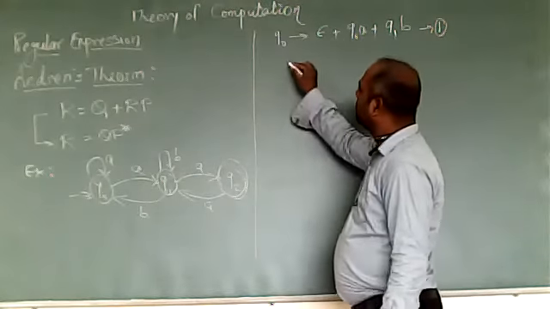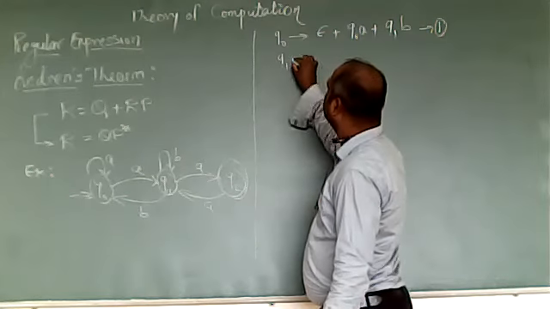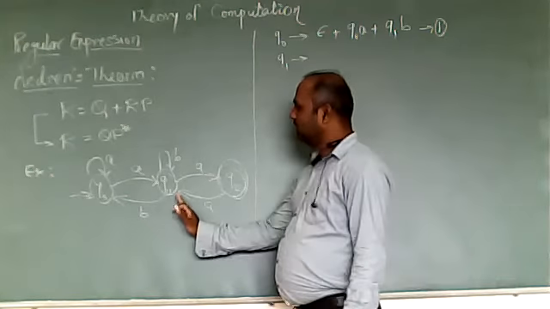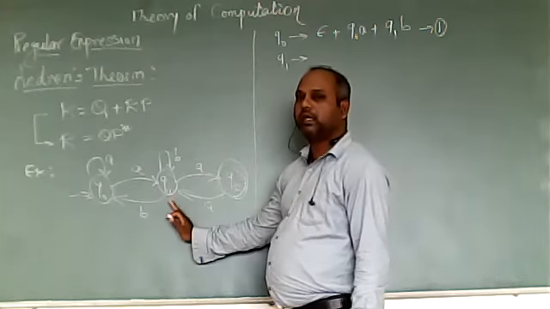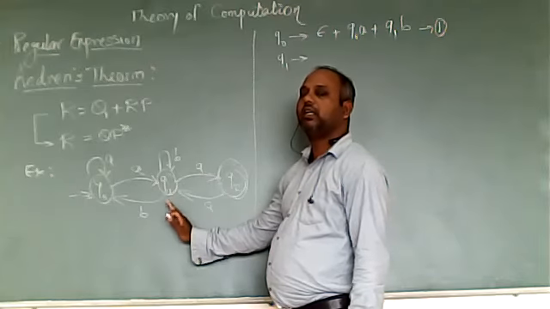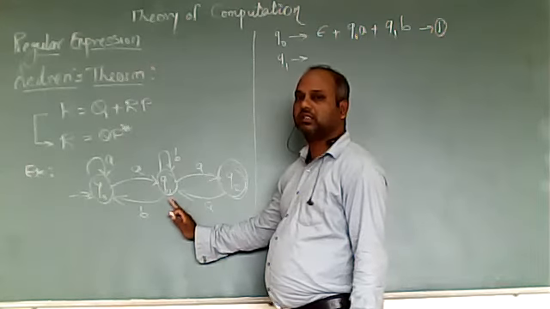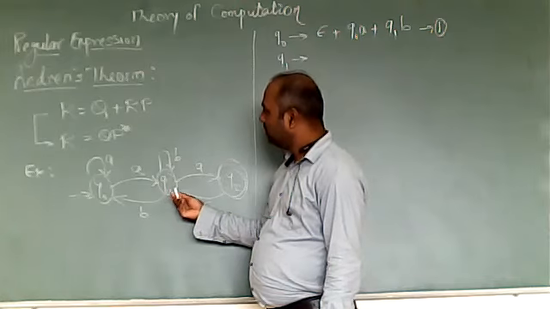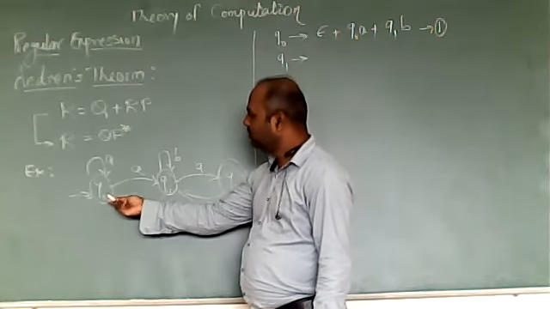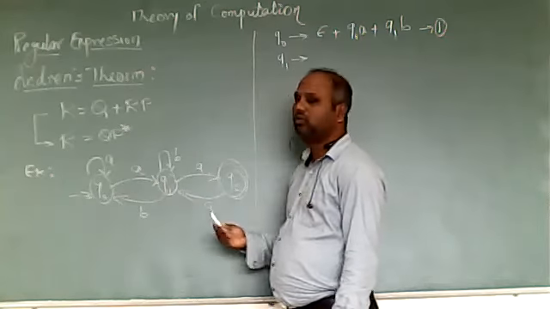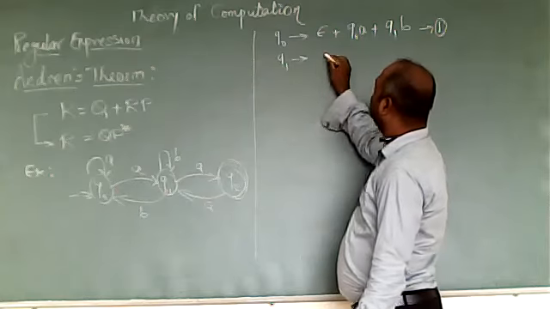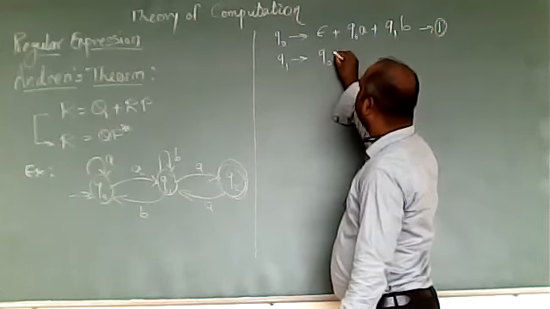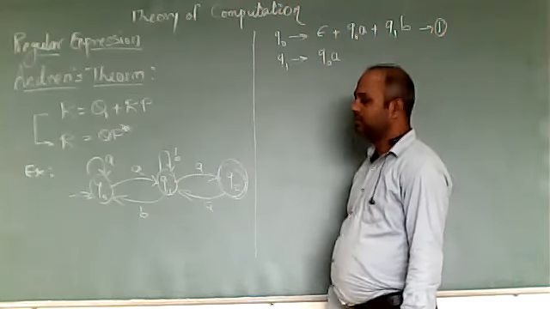Similarly we'll write the equation for Q1. Consider all incoming transitions. The first incoming is from Q0 with A, so Q1 equals Q0A.